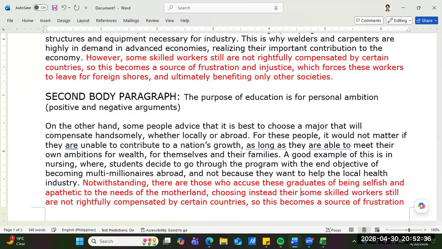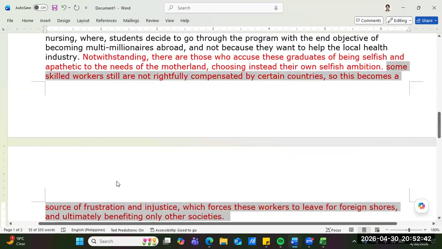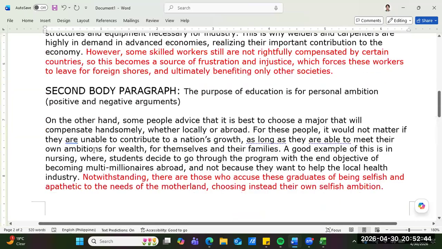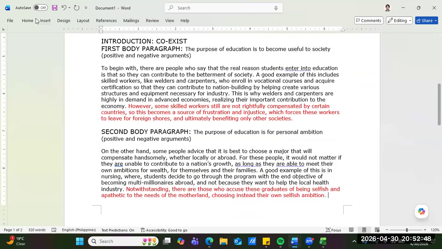There. Okay, guys. Do you see that? Do you see the essay, right, guys? First body, second body. Do you see the negatives? It's all in red, right, guys? Very clearly in red, right?